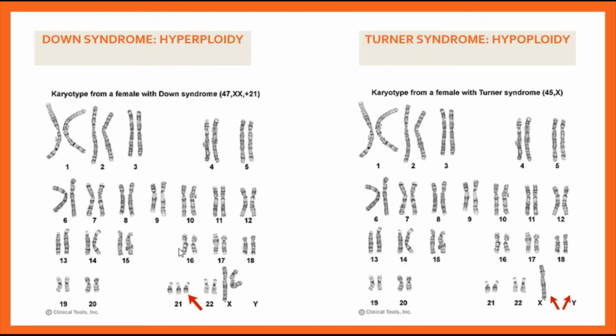Getting my point? For example, in this condition, a very good example of hyperploidy is Down syndrome, also called Mongolism. There's a chromosomal aberration here in chromosome number 21. So this is a pair of chromosomes, right? Like we see in chromosome number 16, this is called one pair of chromosomes.